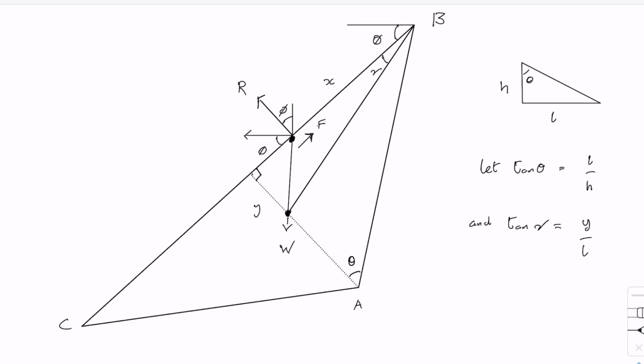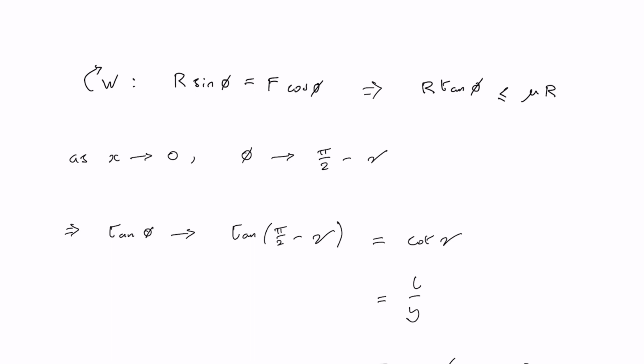Now, we're going to need an expression relating r and f. So a sensible thing to do seems to be to take moments about the centre of mass, because then we won't have to worry about the weight. And actually, because the centre of mass is directly below the peg, that amounts to the same thing as just resolving horizontally. Considering the horizontal components for equilibrium, then, we must have r sine phi being equal to f cosine phi, and f then being equal to r tan phi, which must be less than or equal to mu r.